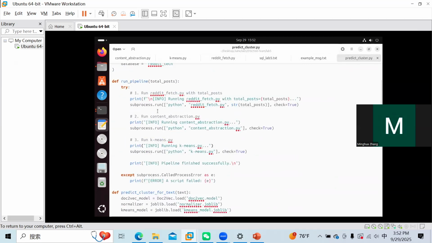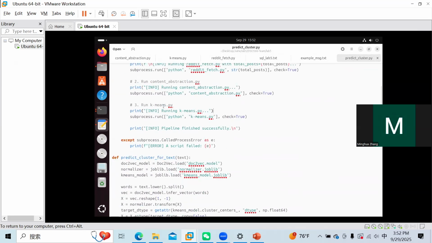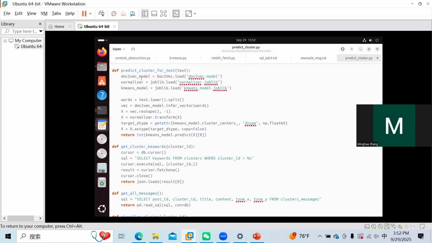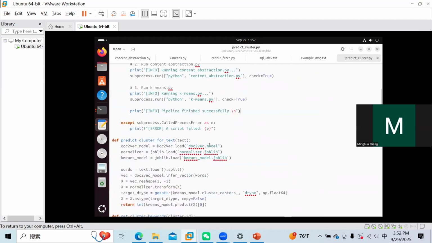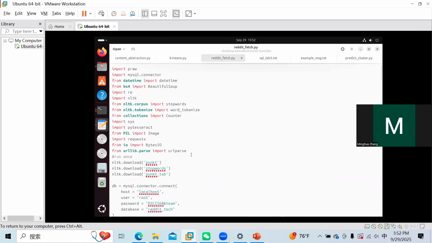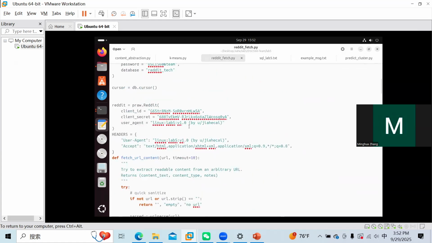First, we run the Redis fetch Python, and then we do the content abstraction. Then we do the k-means clustering, and finally, we produce an interface for the user to predict clusters using messages. And here's our Redis fetch Python script.